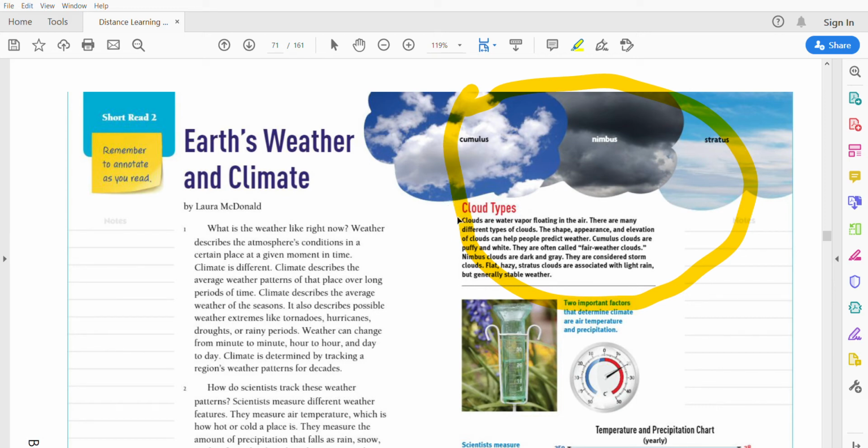So, cloud types. Clouds are water vapor floating in the air. There are many different types of clouds. The shape, appearance, and elevation, that means how high the clouds are, can help people predict weather. Cumulus clouds are puffy and white. They're often called fair weather clouds. Nimbus clouds are dark and gray. They are considered stormy clouds. Flat, hazy stratus clouds are associated with light rain, but generally stable weather.